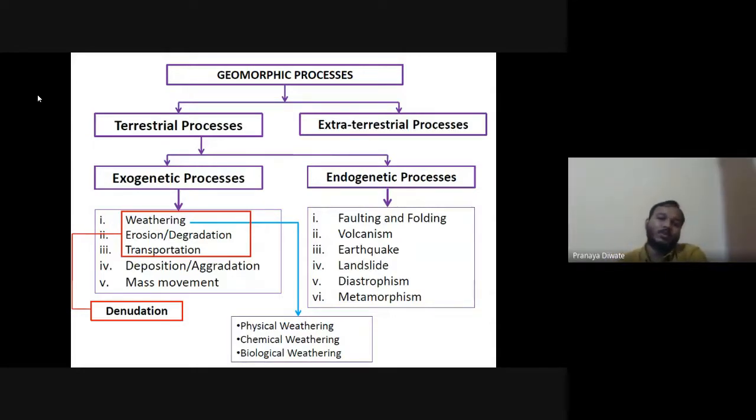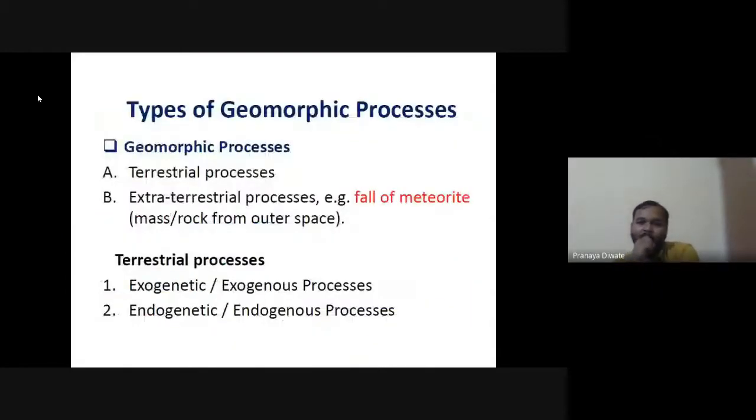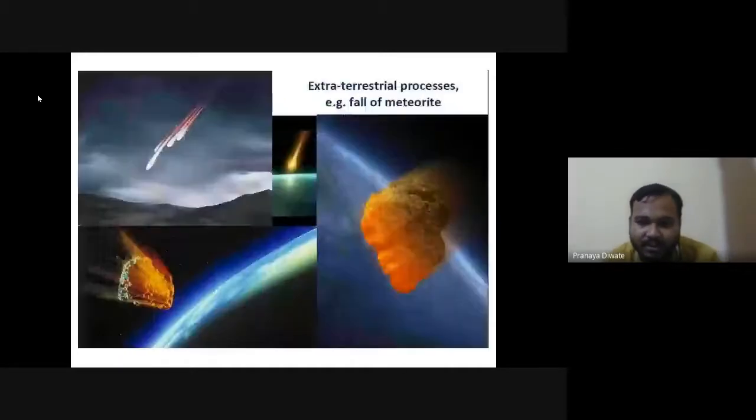Then you have the endogenetic process. You have two types of geomorphic process: one is terrestrial processes, one is extraterrestrial processes. So exogenetic processes are the terrestrial processes.